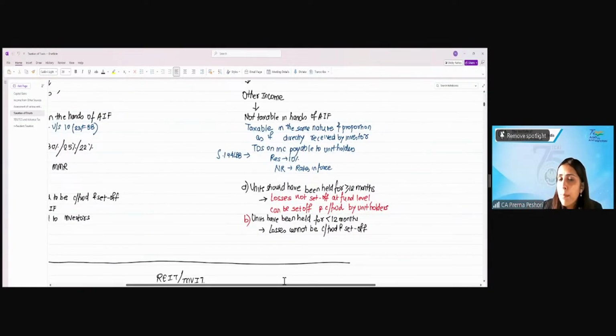For the other than PGBP losses, the condition is that the investors will be allowed to set off and carry forward the losses, but the units should have been held by the investors for greater than or equal to 12 months. If the units have been held for less than 12 months, losses cannot be carried forward and set off by the investor. Let's solve one question in relation to this from the module itself.